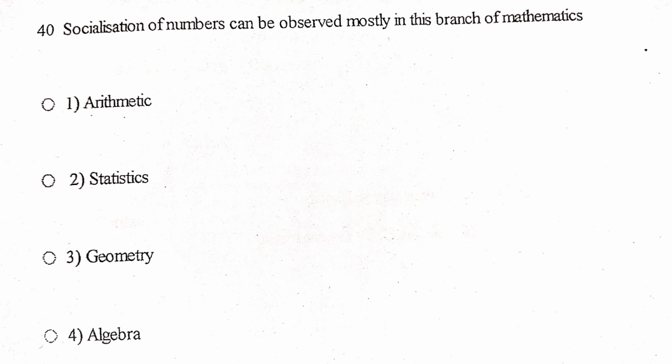Next one, socialization of numbers can be observed mostly in the branch of mathematics: arithmetic, statistics, geometry, algebra. The answer is statistics. Socialization of numbers refers to the use of numbers to describe, interpret and analyze social phenomena or data about groups of people, events or populations. Statistics is the branch of mathematics that deals with collecting, organizing, analyzing and interpreting data. For example, population studies, birth and death rates, income distribution.